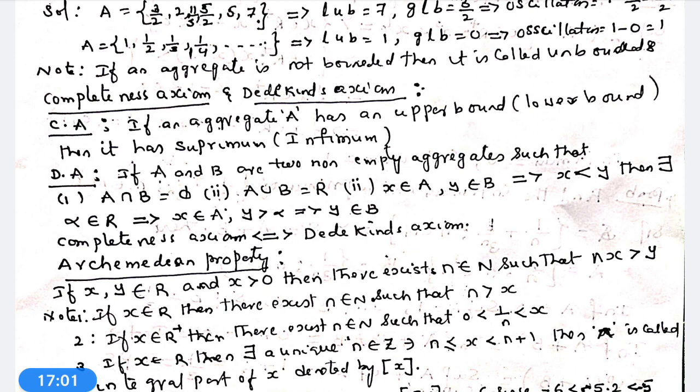Then there exists alpha belongs to R such that x belongs to A, y greater than alpha implies y belongs to B.